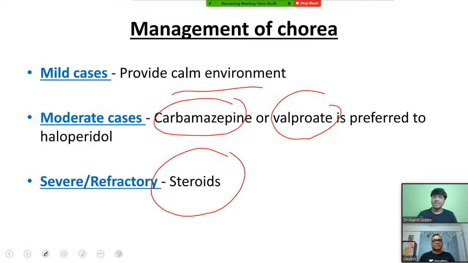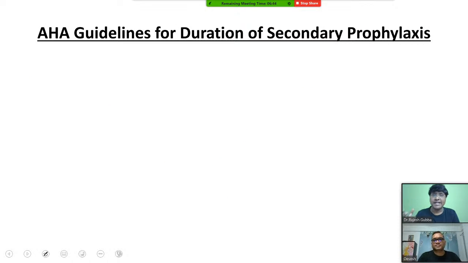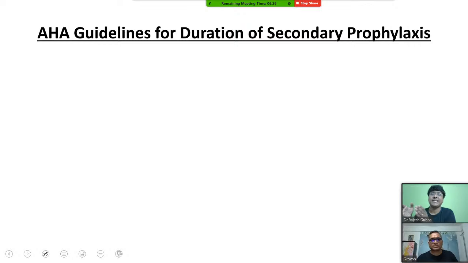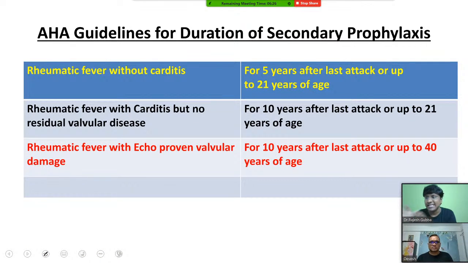Right? Now, see, your rheumatic fever is a recurrent disorder. The individual can get affected by group A beta hemolytic streptococcus recurrently. So for them, the American Heart Association has given guidelines. You have to give benzathine penicillin. What is the antibiotic you will be giving for group A beta hemolytic streptococci? That is benzathine penicillin. How frequently you have to give? You have to give this benzathine penicillin every 21 days.